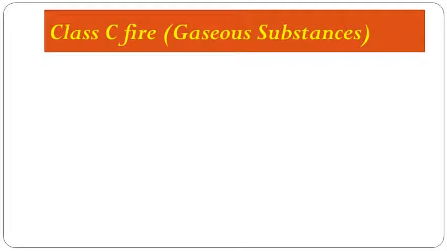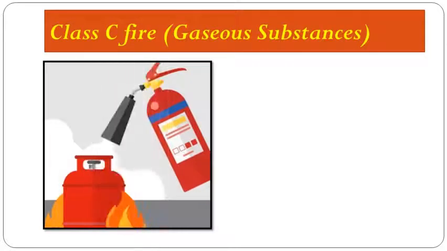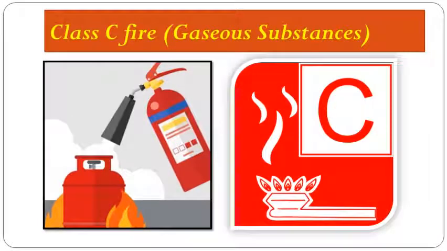Now the third type of fire is a class C fire, which includes the gaseous substances. Now all the gaseous substances which catch fire easily come under class C fire. So the fire caused due to acetylene, household gases. So these are the examples of class C fire.